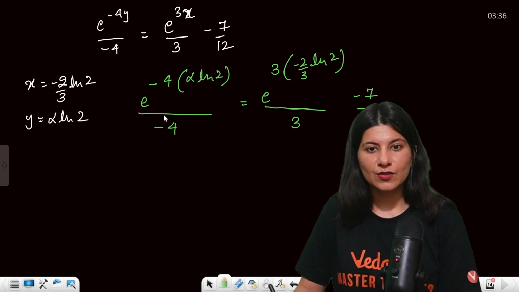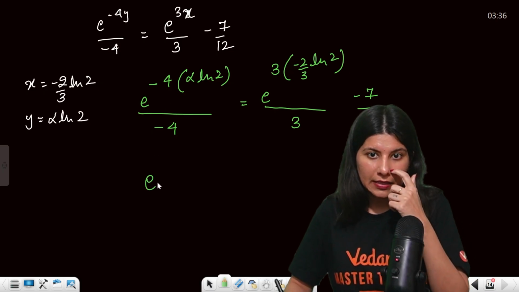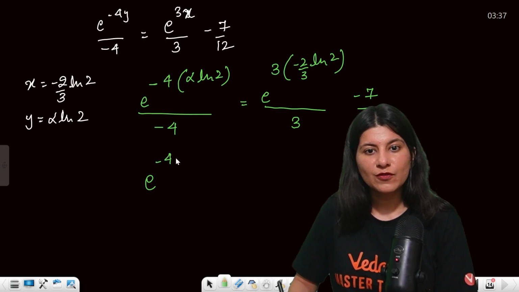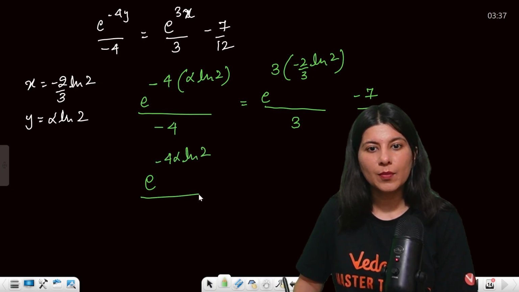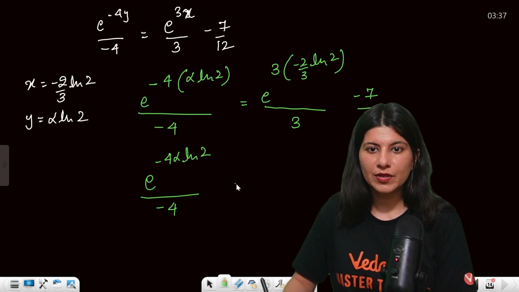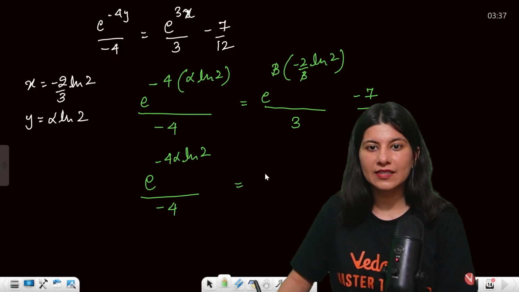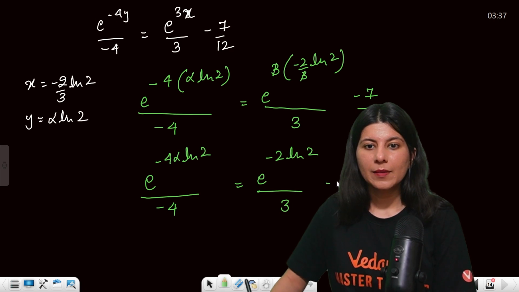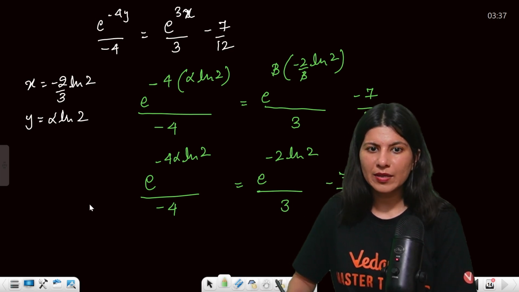Okay. So now this is e raised to power minus 4 alpha ln 2 upon minus 4 is equal to, now 3 cancels, e raised to power minus 2 ln 2 by 3 minus 7 by 12. One by one we'll solve it.